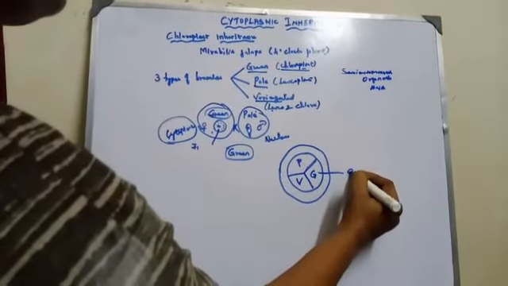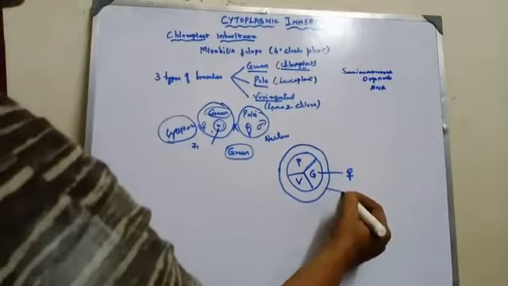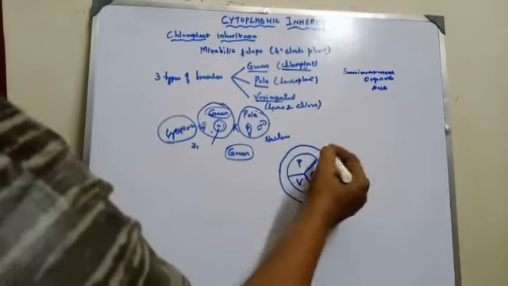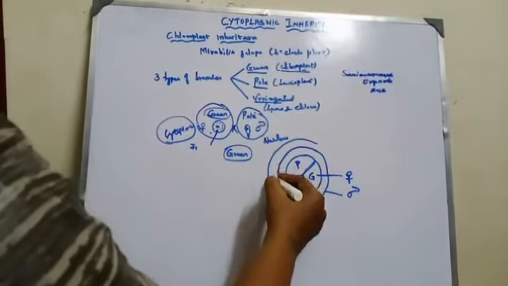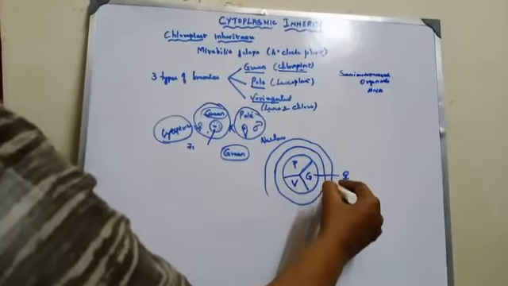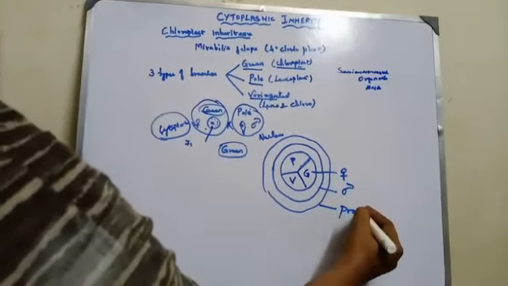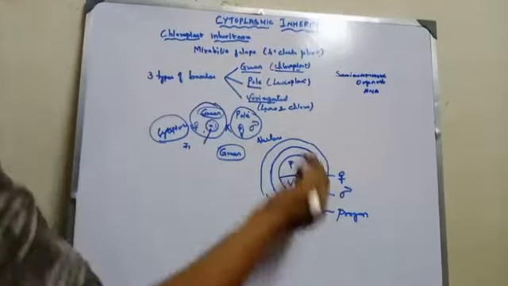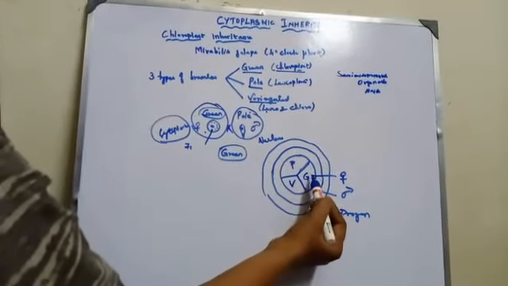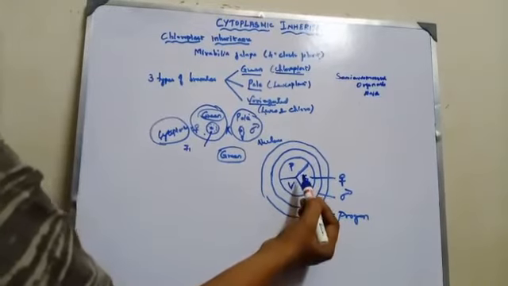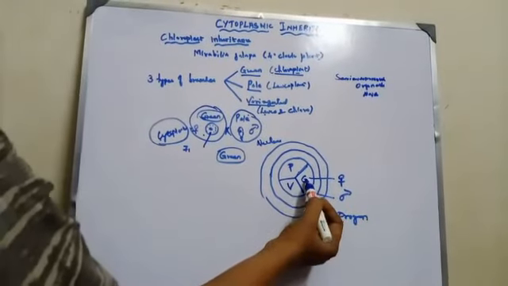This is the female gamete, and this second circle is the male gamete. Another circle you can draw is the progeny. Now this is the female gamete: the pale, then variegated and green.